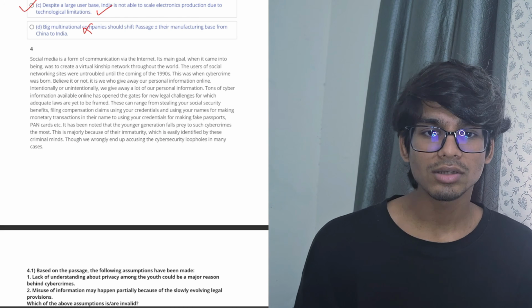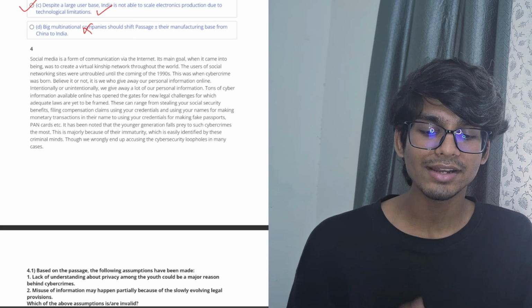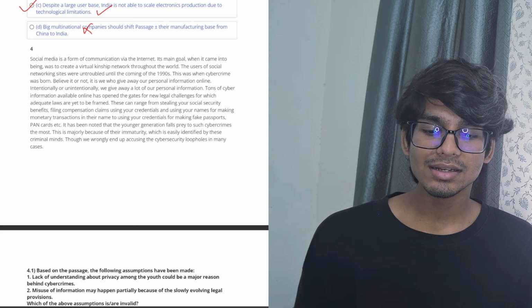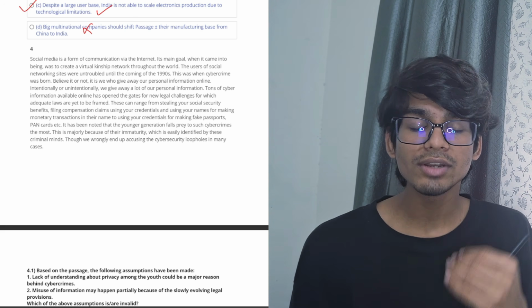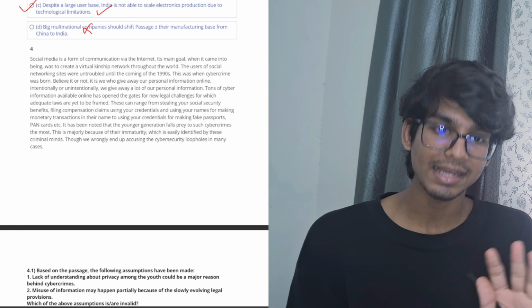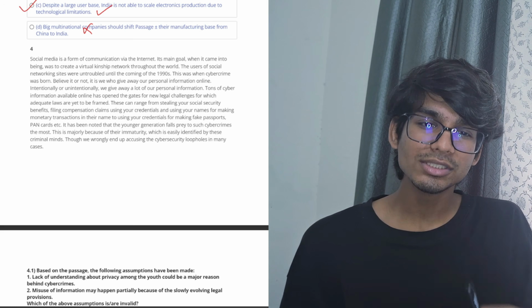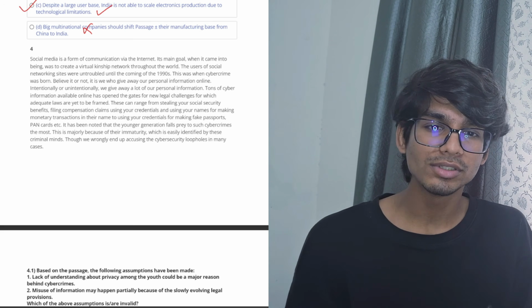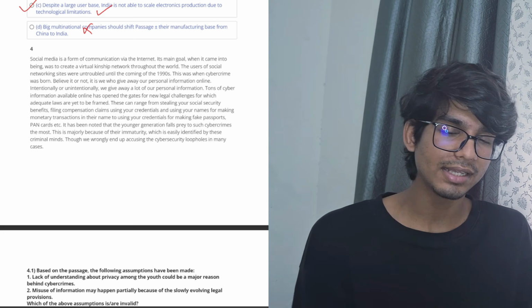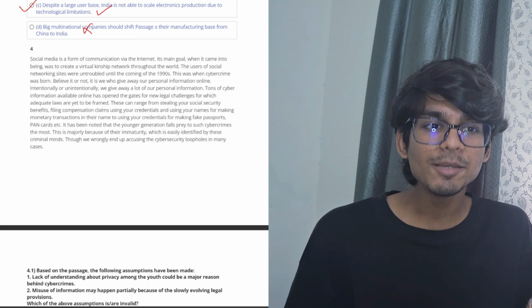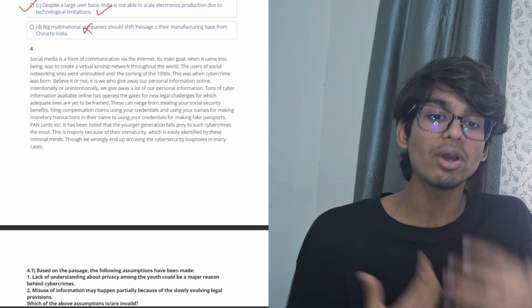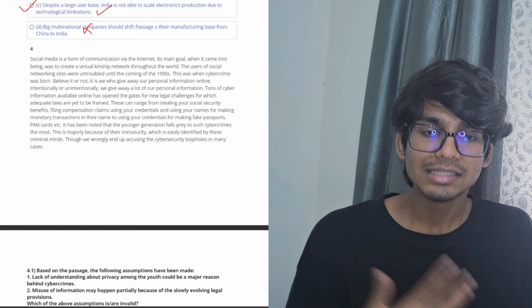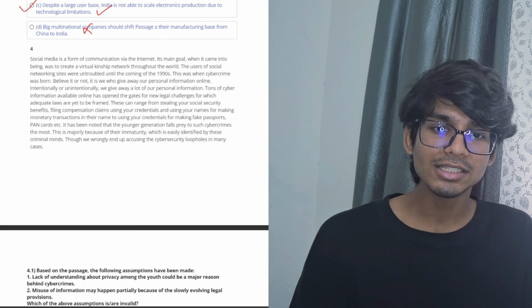The fourth passage talks about social media and the kind of cybercrime that happens, and it also clarifies that people online can use your information that you yourself put there and use it for creating false passports and false PAN cards and purchasing things in your name, etc. And the cyber criminals target the youth because they are immature about their privacy concerns. That is something which is given in the passage.